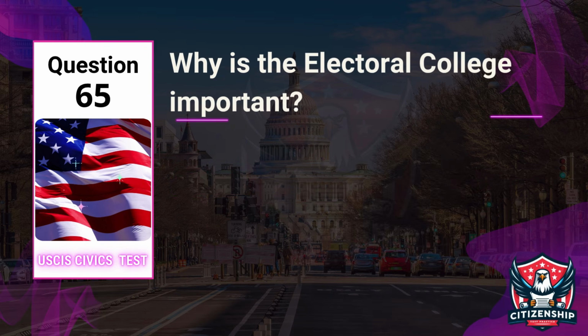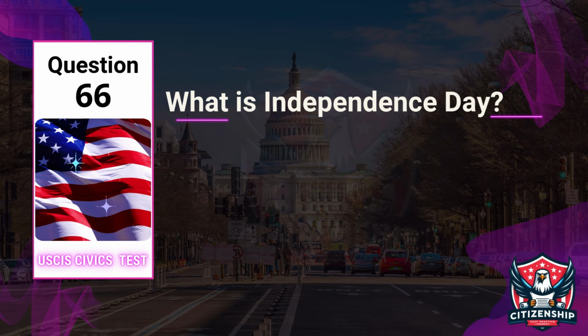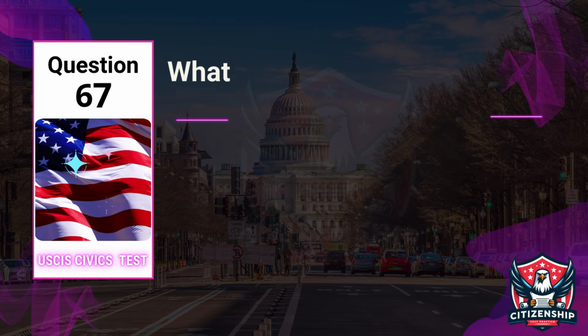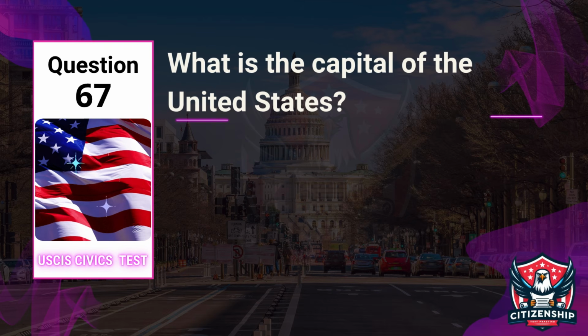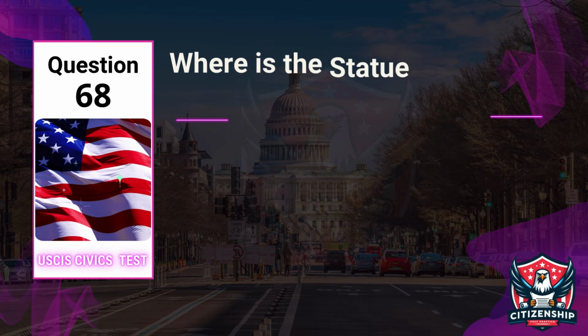Question 65. Why is the Electoral College important? Answer: it decides who is elected president. Question 66. What is Independence Day? Answer: the country's birthday. Question 67. What is the capital of the United States? Answer: Washington, D.C.